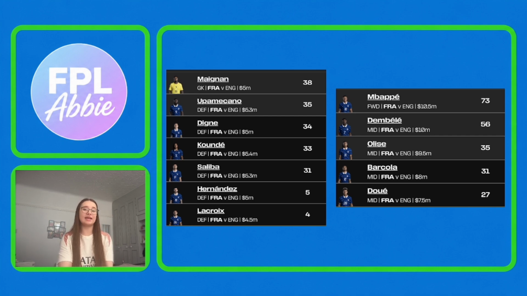With Dembele and Elise, they're probably quite likely, in my opinion, to get a rest, and whether that's not starting or just reduced minutes. But a player that isn't on this list that I could definitely see potentially starting over one of these two is Cherki. So if Cherki is in the starting lineup, then he is definitely a player that I'd be interested in. And then we're probably going to see one of Barcola or Doué start. Those two are probably just going to continue the rotation that's been between those two throughout the rest of the competition.